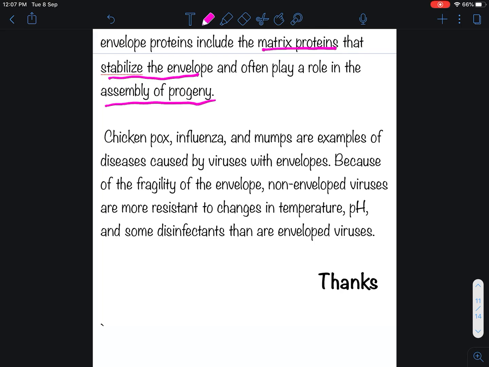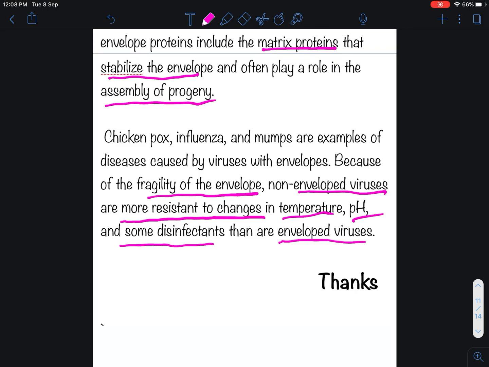Chickenpox, influenza and mumps are examples of diseases caused by viruses with envelopes. Because of the fragility of the envelope, non-enveloped viruses are more resistant to changes in temperature, pH and some disinfectants than the enveloped viruses.